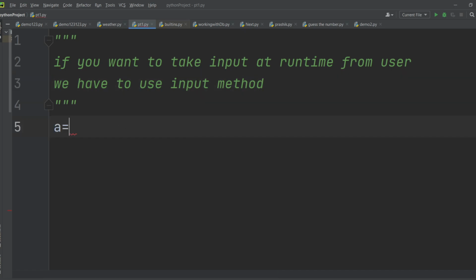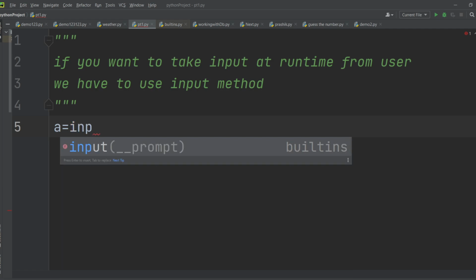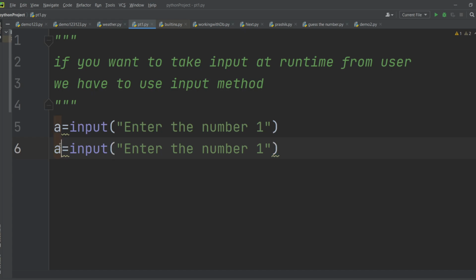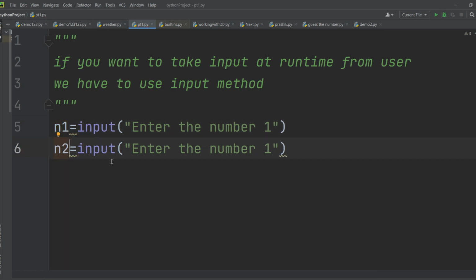I will write a is equal to input, and inside this I can write enter the number one. Very, very simple. So a is equal to input, enter the number one. The same I will copy and paste, and I will make this b. Or we can say n1 is equal to, and n2. So a is equal to input enter number one, b is equal to input enter number two.